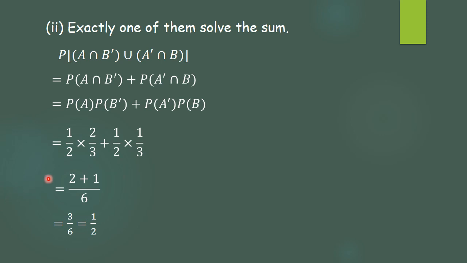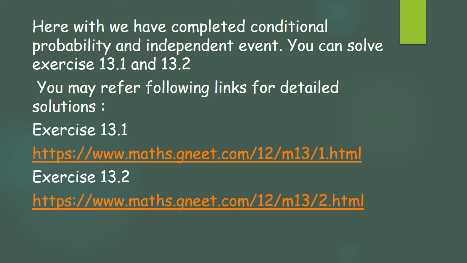So here they have given independent events and we have used independent events to solve the problem and find out the probability for the different questions. Here we are completing conditional probability and independent events and their use in solving probability sums.